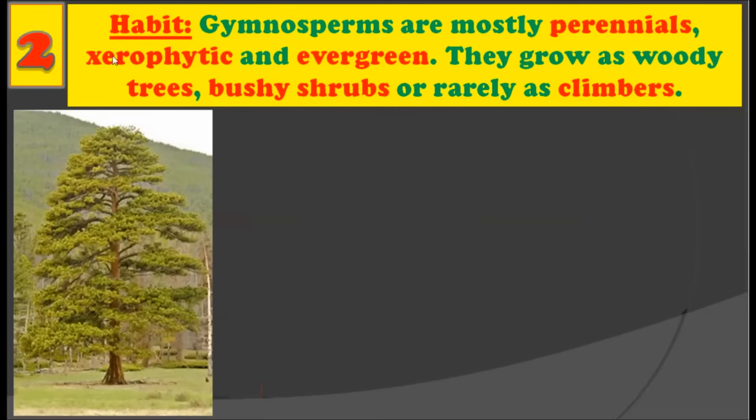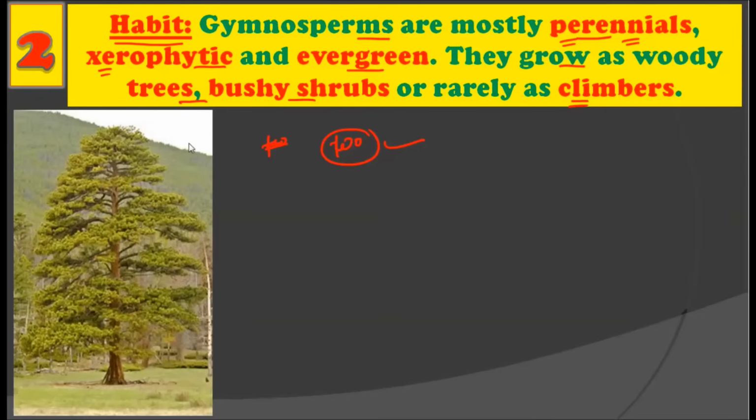All right. Now, the second characteristic of gymnosperm is their habit. All right. Gymnosperms are mostly perennials, xerophytes, and evergreen in nature. They grow as woody trees, bushy shrubs, or rarely as climbers. Now, gymnosperms are perennial in nature. Now, what is meant by perennial? Those are plants which live more than 2 years in their life cycle, they are called perennials. So, mostly gymnosperms are perennial in nature.